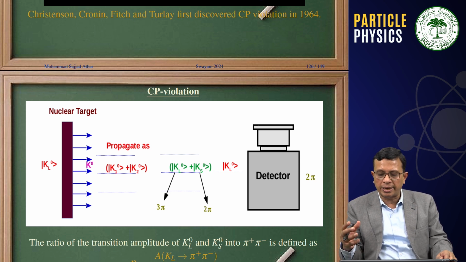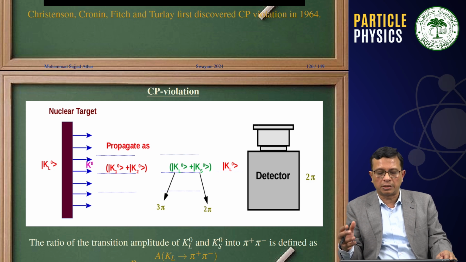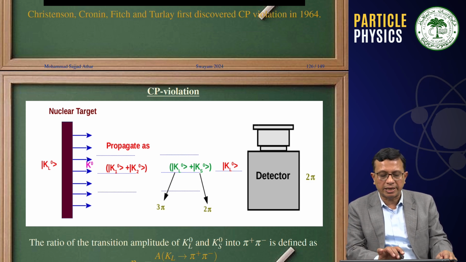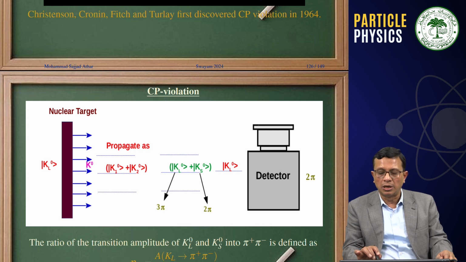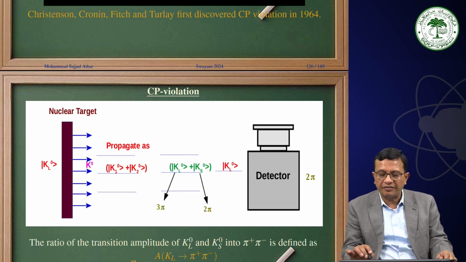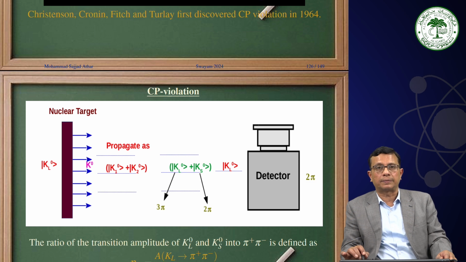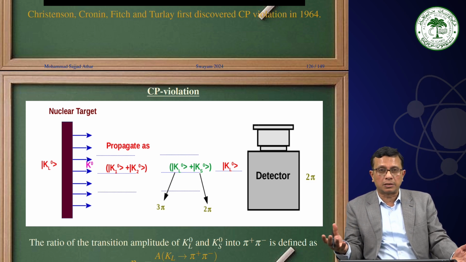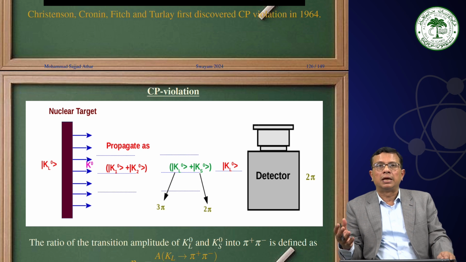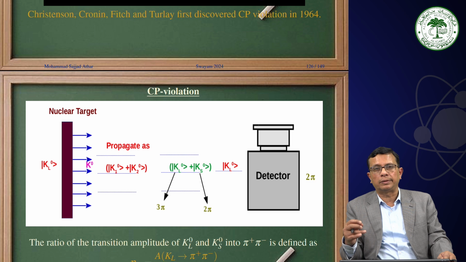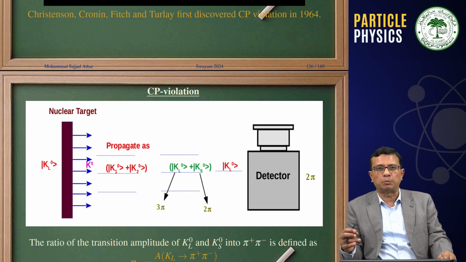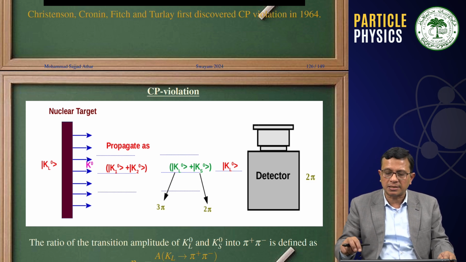Let me again tell you how this CP violation was established. We were discussing a K0 beam and then a KL0, and from this KL0, in the detector we observe 2 pions besides the 3 pions, which is but natural. That means KL0 most of the time decays into 3 pions, but some of the time it also decays into 2 pions. The important point is that the probability is small, but definitely non-zero.